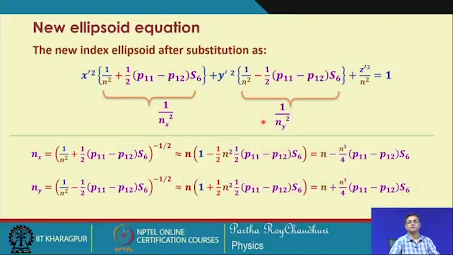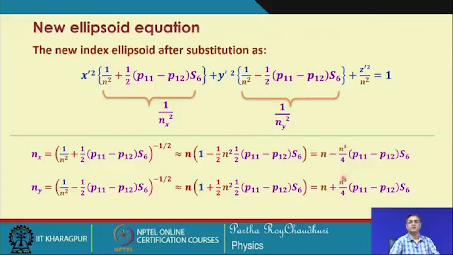Therefore, your effective 1 by n x square is this, effective 1 by n y square is given by this, and for n z square there is no change, it remains as it is. We know that we can approximately write n x as equal to this, and n y approximately as equal to this.